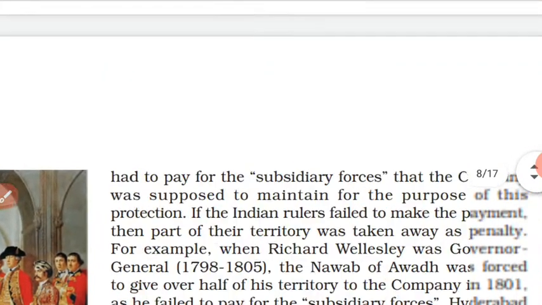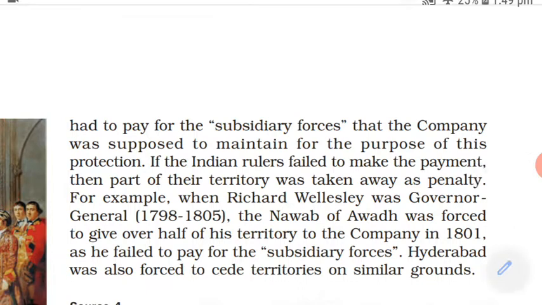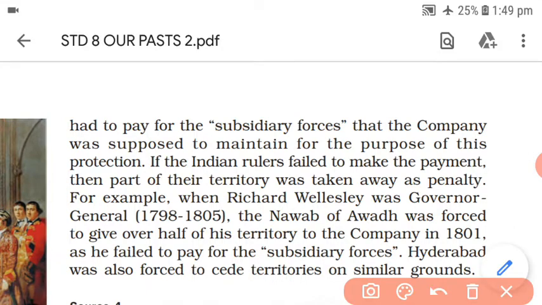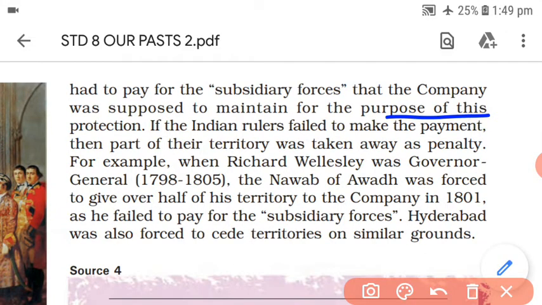This protection was given to the rulers by the company, but in turn the Indian rulers had to pay for the subsidiary forces. The payment for these forces was to be given by Indian rulers. The company maintained these forces for the purpose of the Indian rulers' protection, and the maintenance cost and all payments were to be given by the Indian rulers. If Indian rulers failed to make the payment, if they had no money to pay, then their territory would be taken away as a penalty. Thus they started expanding.